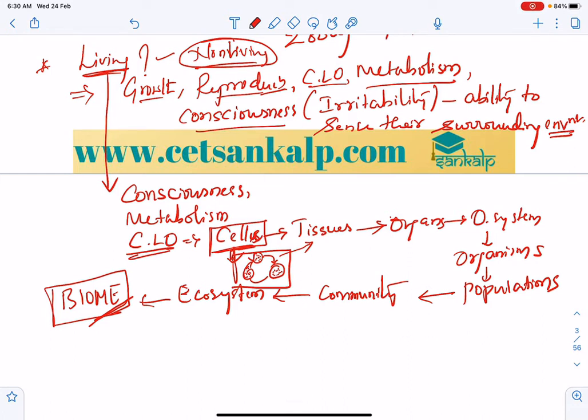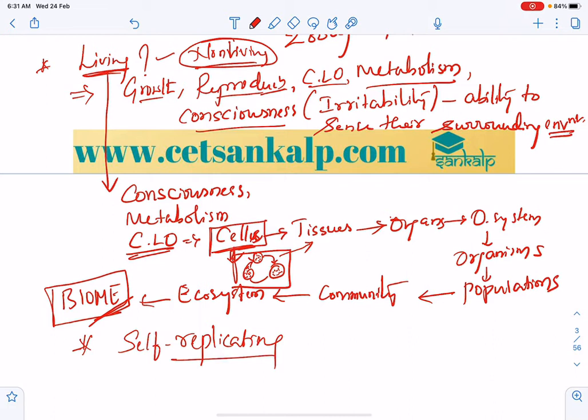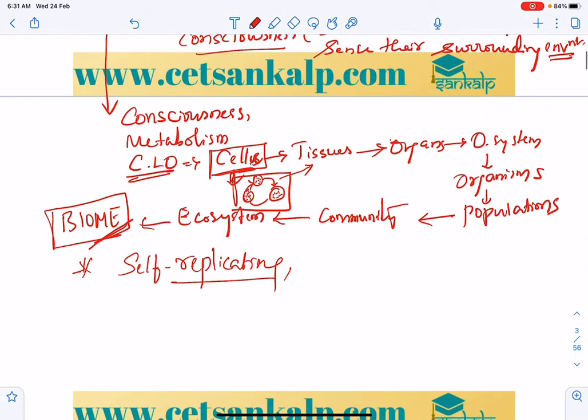So here living organisms show three very important characteristics. One is the capacity for self-replication. Cells divide. If you consider this is a cell, this cell divides. What does it undergo?